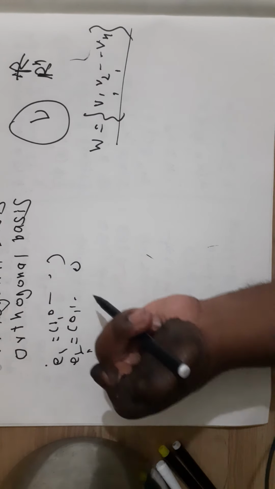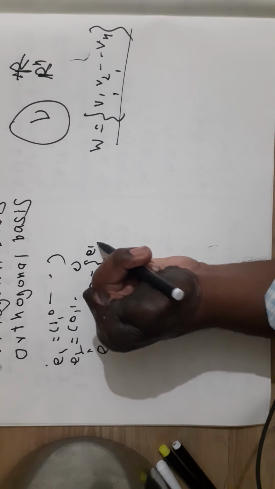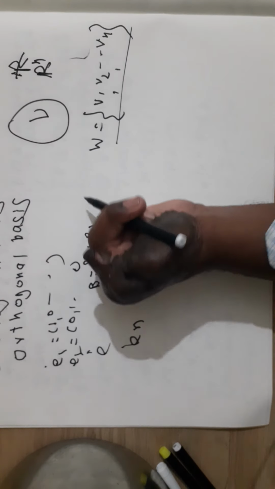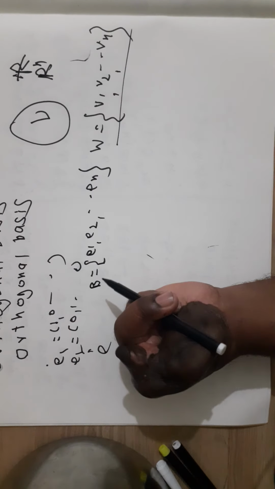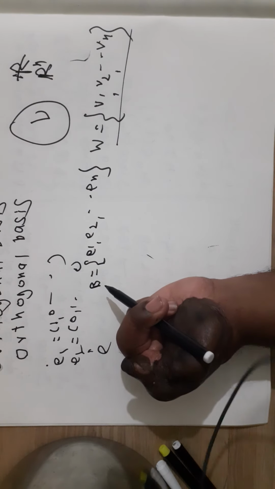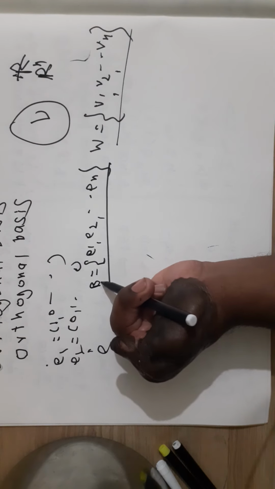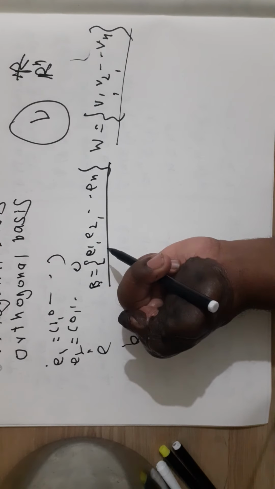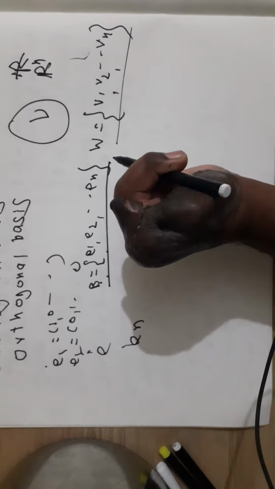Then the set B, E1, E2, En, is a linear independent set, it is an orthogonal set, and it is a maximal linear independent set. Therefore B is a basis of Rn which is orthogonal, and therefore B is an orthogonal basis of Rn.